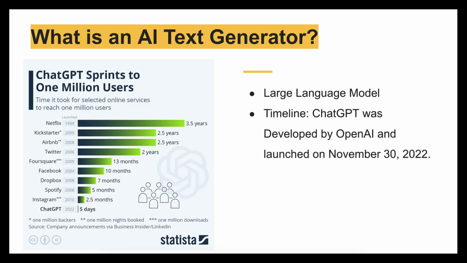Most of us have heard of ChatGPT, a large language model and text generator, which was launched in November of 2022. AI has been developing for a while. Those of us entrenched in the knowledge knew about it, but for others it was sudden. Bring your attention to the infographic on the left. This shows how long it took for each of these websites to reach 1 million users. As you can see, it only took ChatGPT 5 days. Now ChatGPT has hundreds of millions of users.